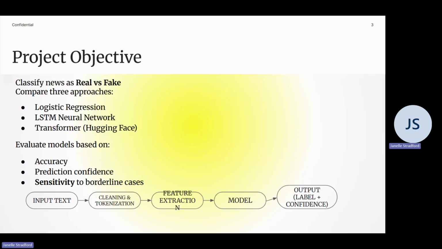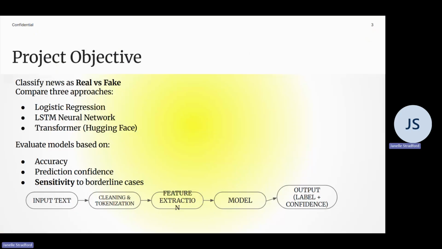The project's objective. The main objective of this project was to develop a system that can classify news articles as either real or fake. To accomplish this, I implemented and compared three different approaches: logistic regression, which serves as a baseline model; a long short-term memory neural network, which captures sequential patterns in text; and a transformer-based model from Hugging Face, which represents a more advanced state-of-the-art approach.